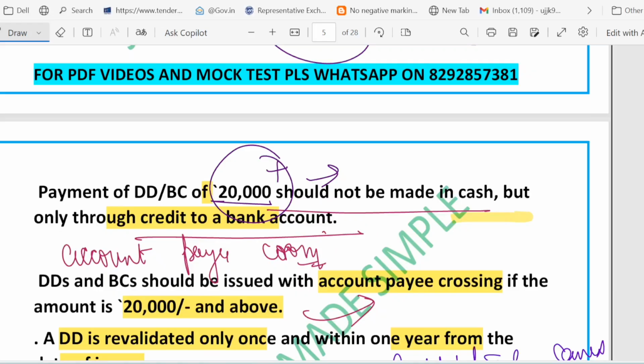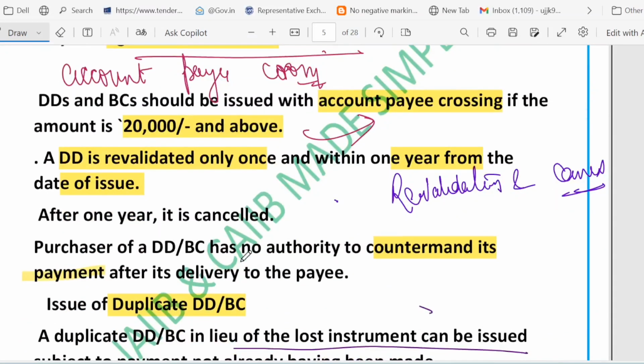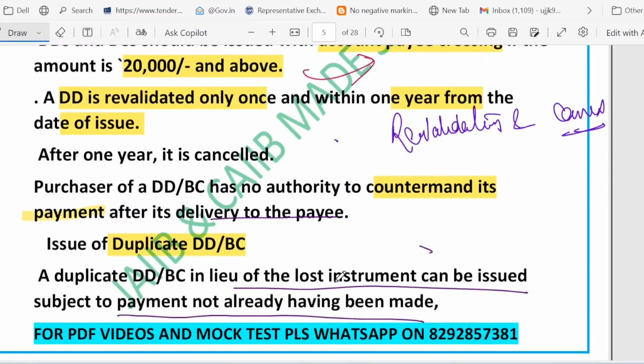DD revalidation is done only once within 1 year. And countermand is not allowed after delivery to the payee. Right. You cannot countermand it. Countermanding means once the DD or BC is delivered to the payee, the person who purchased it cannot stop or cancel the payment. It can never be stopped. Right. And then duplicate DD or BC is allowed if the original payment is not made. So these rules make sure that DD and banker's cheque are safe, traceable and legally compliant.